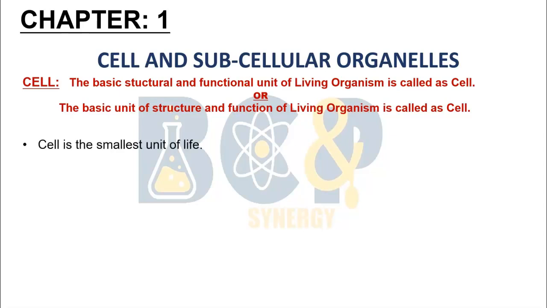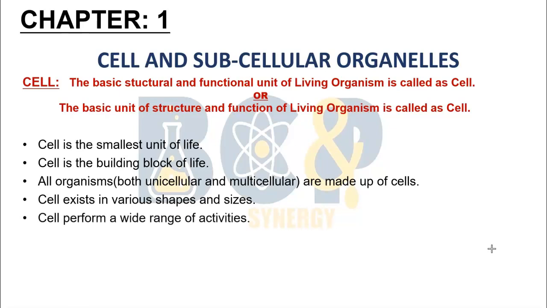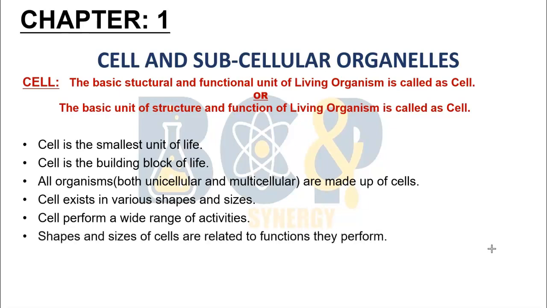A cell is the smallest unit of life. It is the building block of life. All organisms are made up of cells. Either they are unicellular or multicellular. Cells exist in various shapes and sizes. Cells perform a wide range of activities. The shapes and sizes of cells are related to the function they perform.